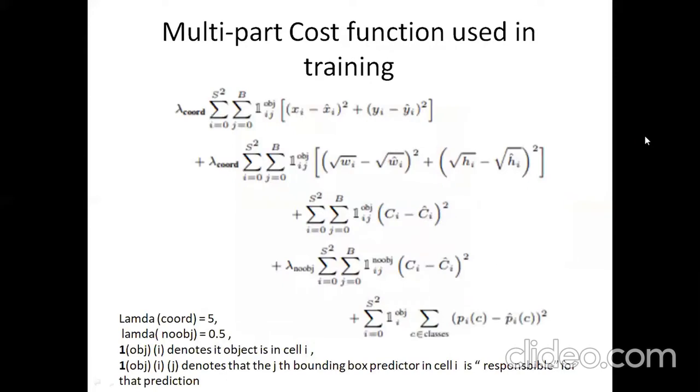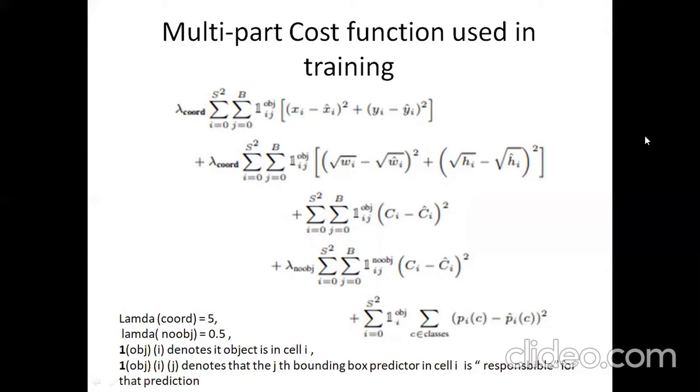Let's see the cost function used for training. YOLO predicts multiple bounding boxes per grid cell. At training time, we only want one bounding box predictor to be responsible for each object. We assign one predictor to be responsible for predicting an object based on which prediction has the highest current IOU with the ground truth. IOU means intersection over union. This leads to specialization between the bounding box predictors. Each predictor gets better at predicting certain sizes, aspect ratios, or classes of objects, improving overall recall.